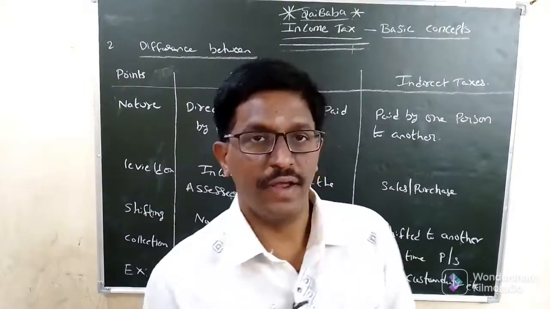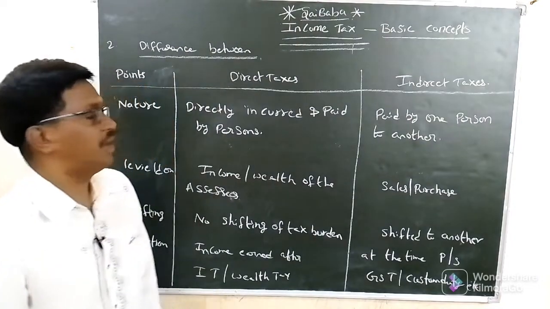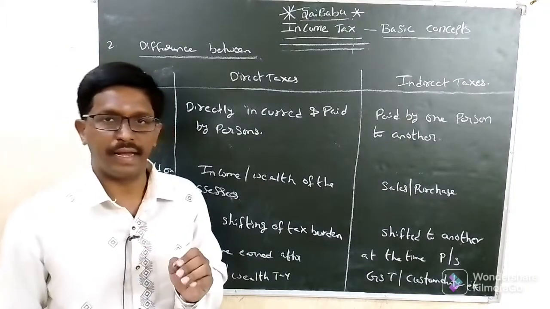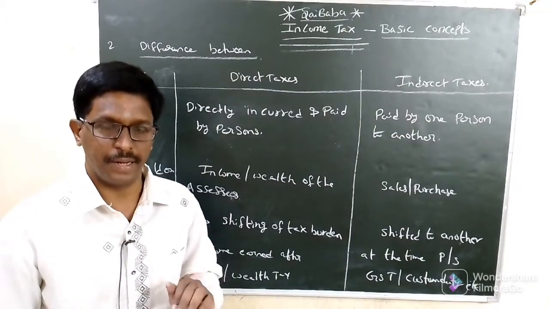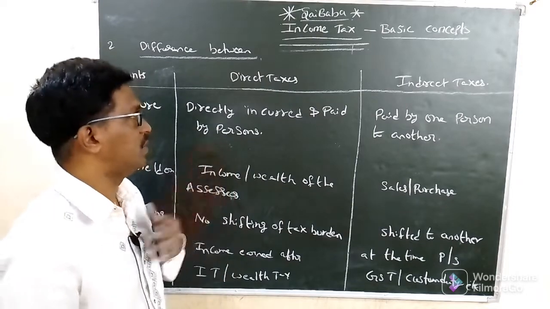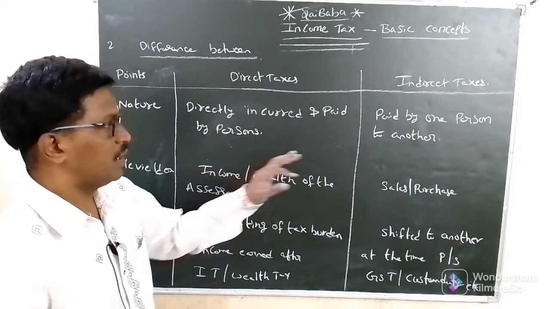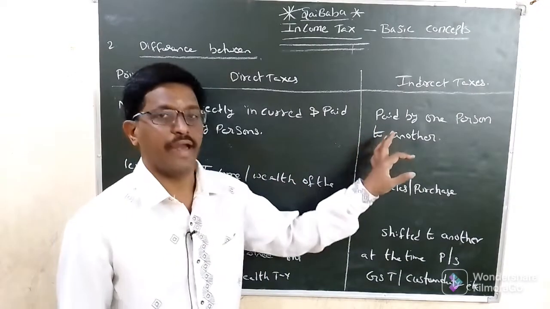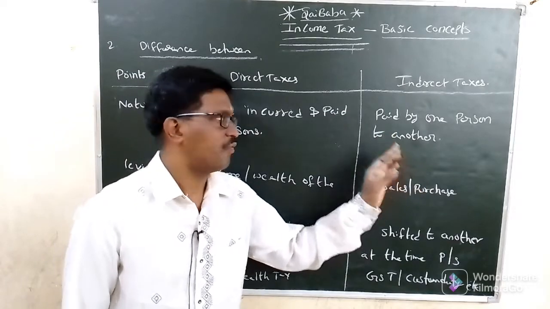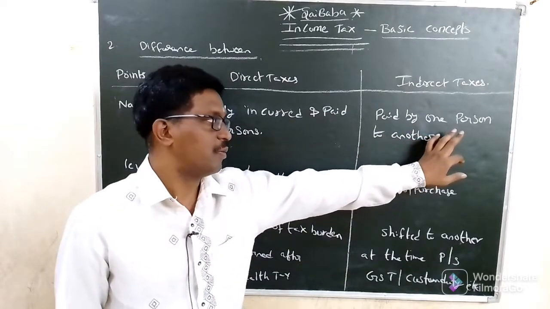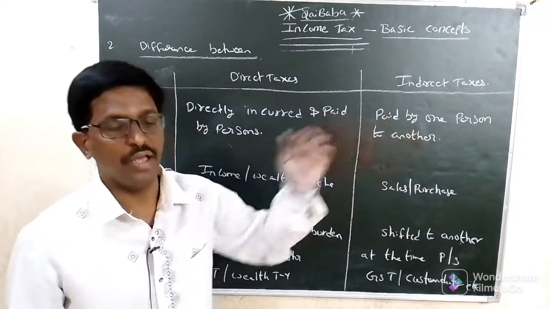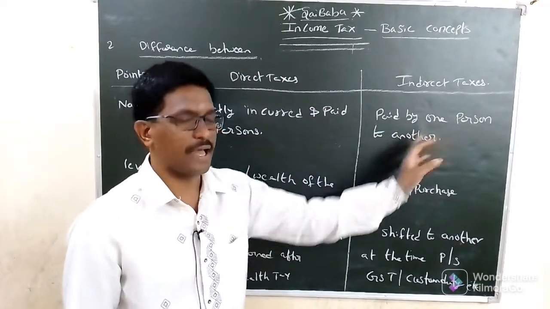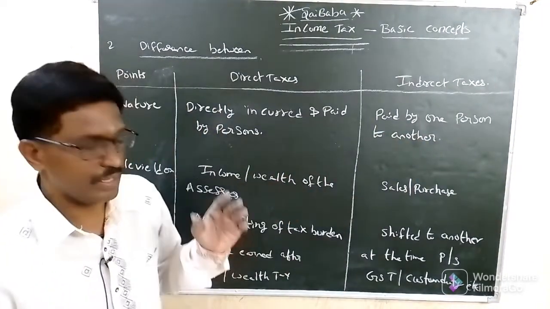The second question is differences between direct tax and indirect tax. Direct tax is directly incurred and paid by the person to the government. Indirect tax is paid by one person to another person. For example, if a customer purchases goods, he will pay the tax to the dealer, and the dealer will pay the tax to the government. So indirect taxes are paid by one person to another person indirectly.